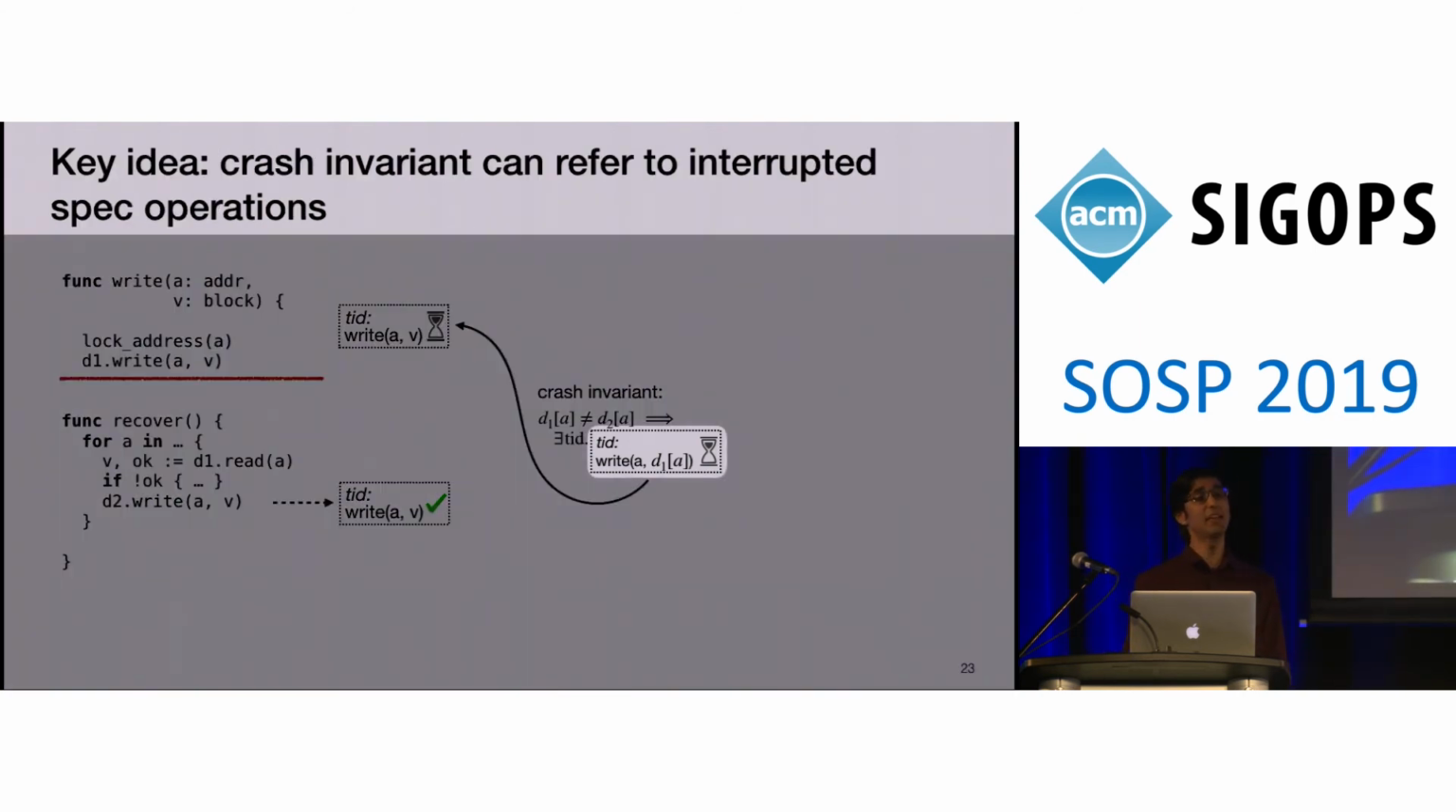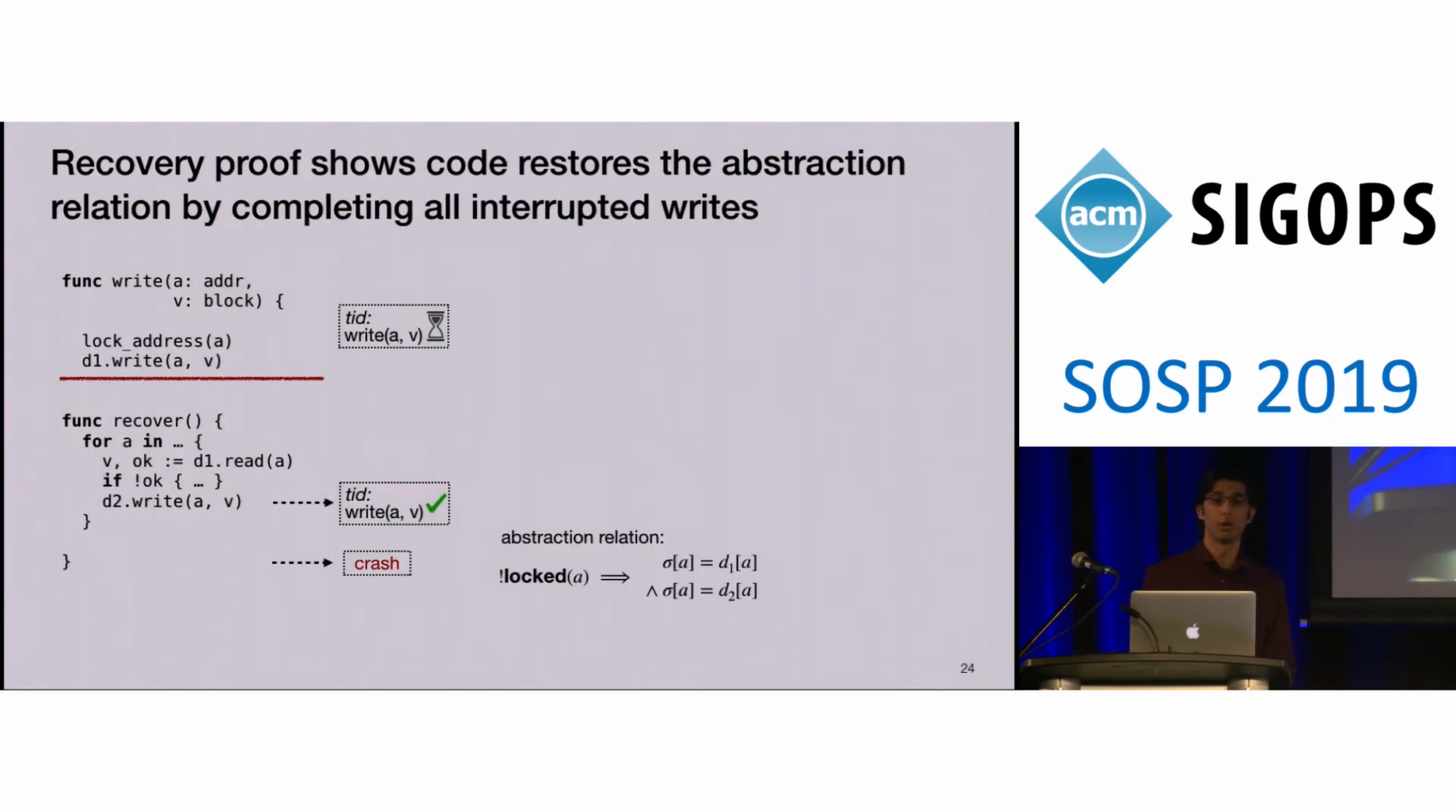Now, the key idea that enables this reasoning is that the crash invariant is able to refer to interrupted spec operations themselves. This is pretty cool, because by the time the recovery code actually runs, these threads have been wiped from memory and no longer exist in the system. And yet, we can still refer to them in the proof, because they were there in the past. Finally, just to wrap up, the recovery proof restores the abstraction relation by completing all of the interrupted writes.